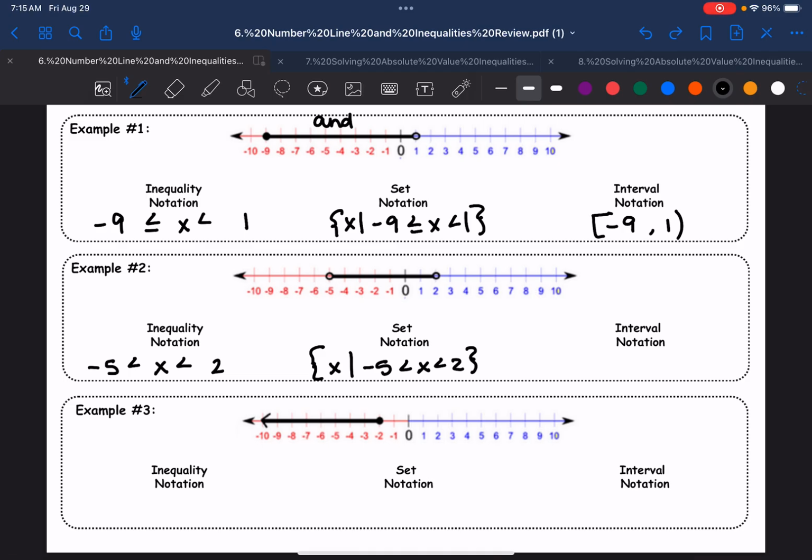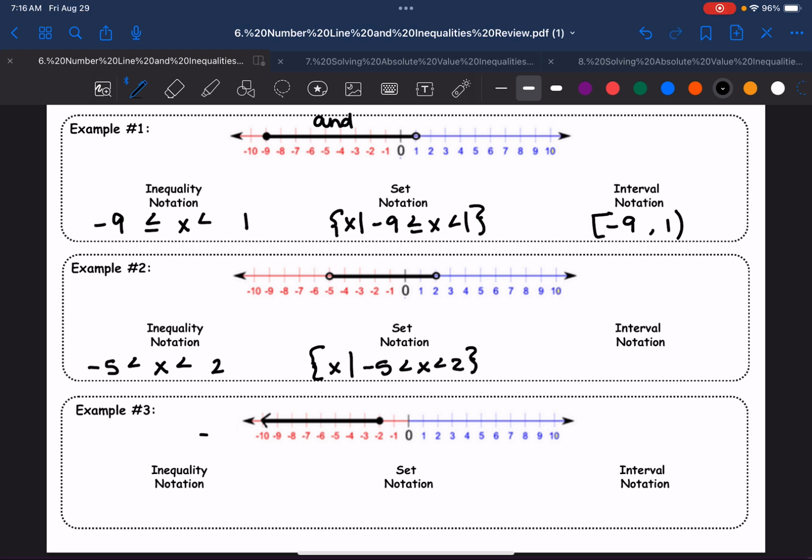For number 2, all the numbers that are greater than -5 and less than 2. And I don't think I said "or equal to," but remember to include the "or equal to" with the -9. Go to example 3. Example 3 is slightly different because you don't have two defined numbers.